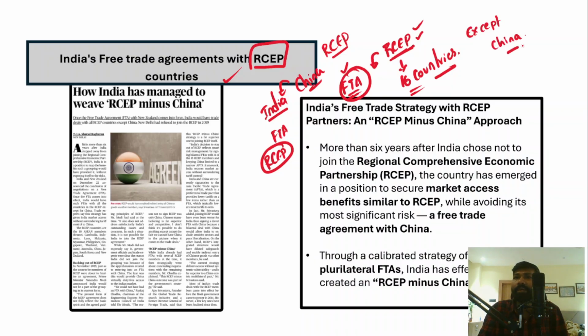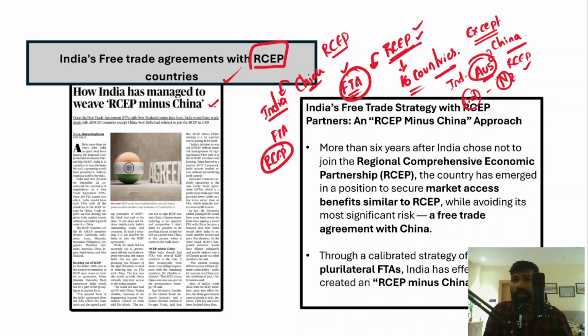For example, Australia is a member country of the Regional Comprehensive Economic Partnership. New Zealand is also a member country of RCEP. Now, bilaterally, there is an India-Australia free trade agreement. Bilaterally, an India-New Zealand free trade agreement. Right? So instead of having such a comprehensive free trade agreement, because it affects India's domestic economy, India is signing free trade agreements bilaterally with all the countries in RCEP. So that is what it says here, how India has managed to weave RCEP minus China.